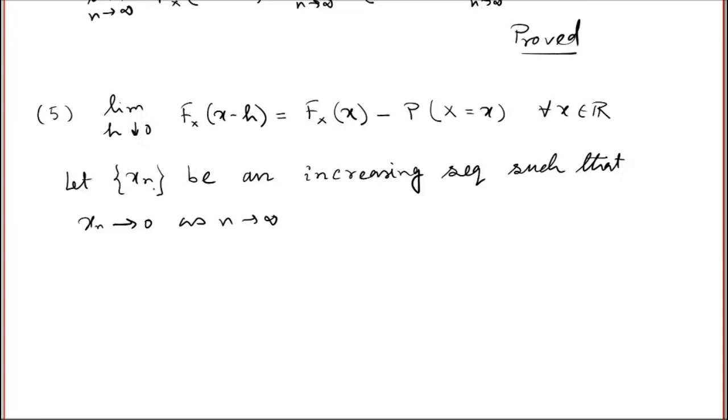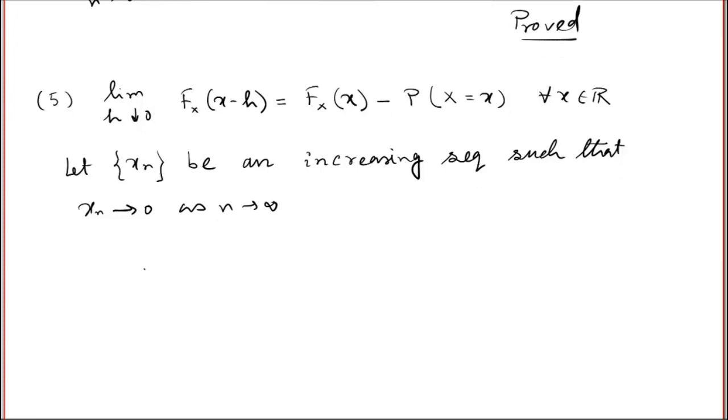The xn's are non-positive, that means this point x minus h is equivalent to x plus xn. So that's why we define Dn, which is equal to the set of omega belonging to S such that X of omega is less than or equal to x plus xn.